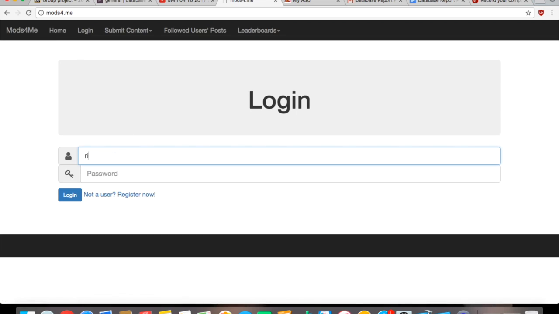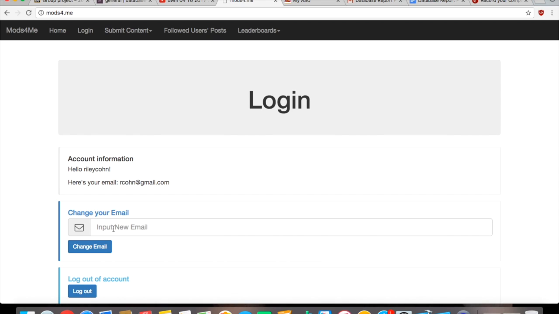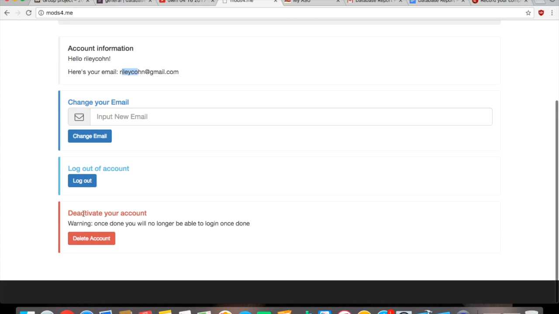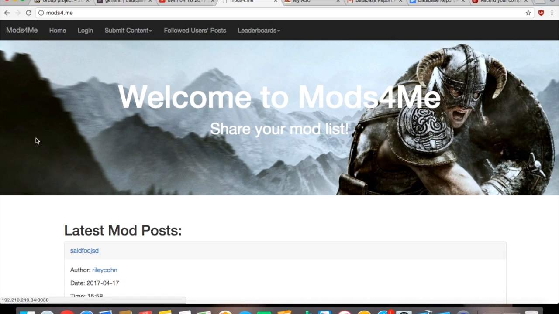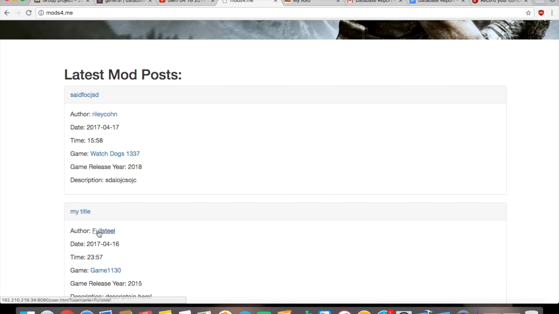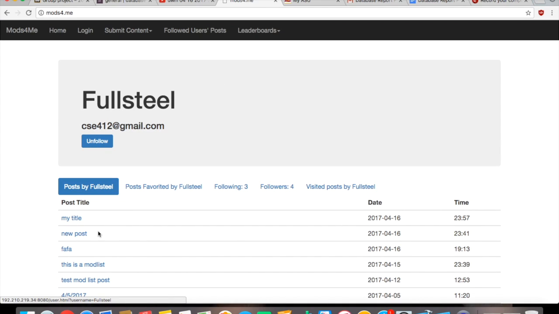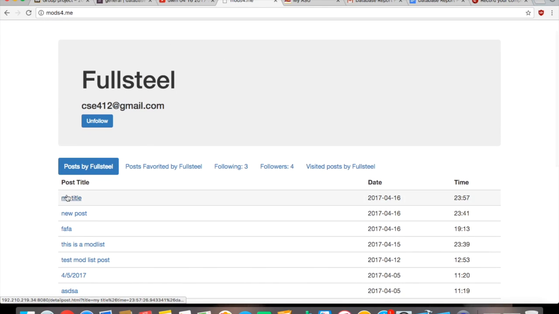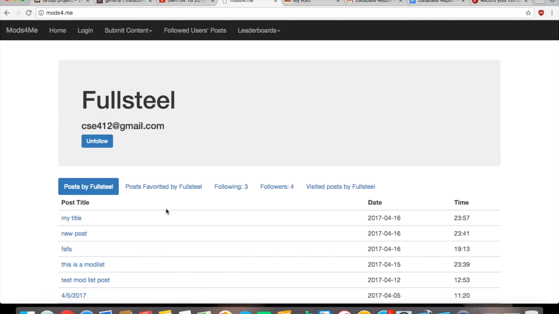First, I'm going to log in. Alright, so for an update query, I'm going to show you how to change your email. And then you can see right here that it's changed. We also have a delete query if you want to delete your account. So if we go back here, we can also click on other users and see their profile. We can see for Full Steel his posted games and things he favorited as well.